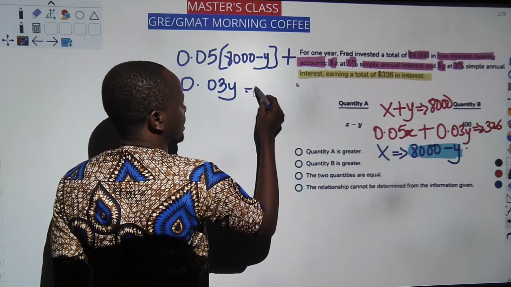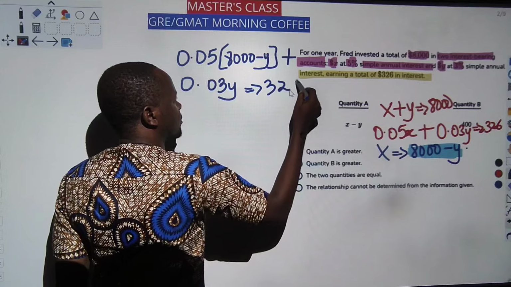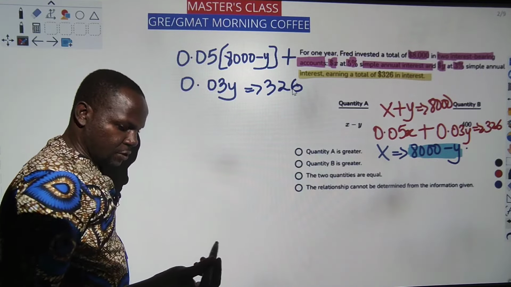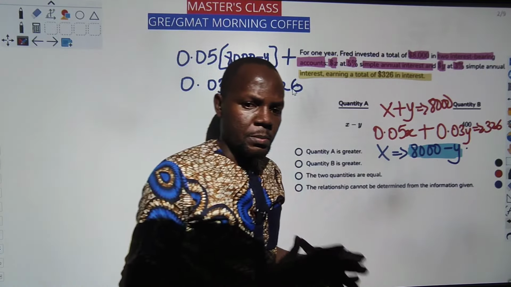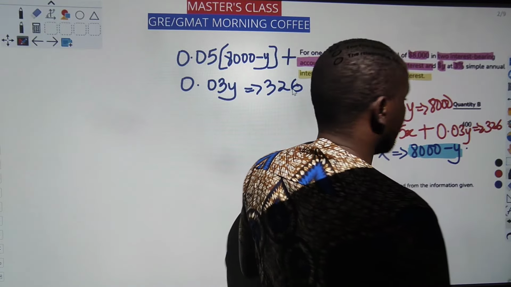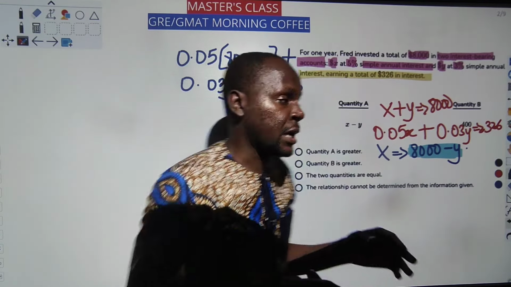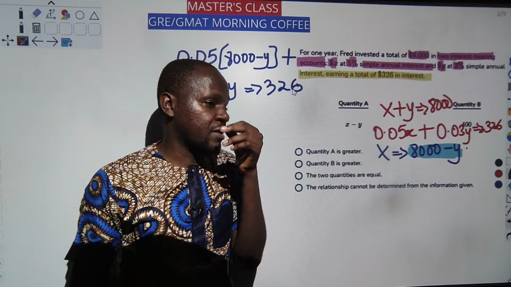This is giving me 326. As you can see, this is 326. So the rest is just for me to make sure I expand this and I'll be able to do that. I can do that because I know 5 times 8 is 40.